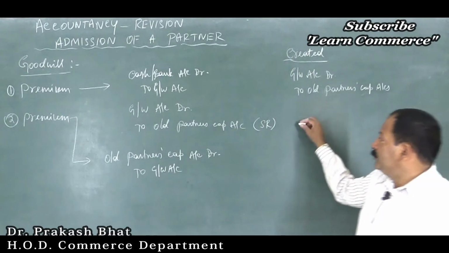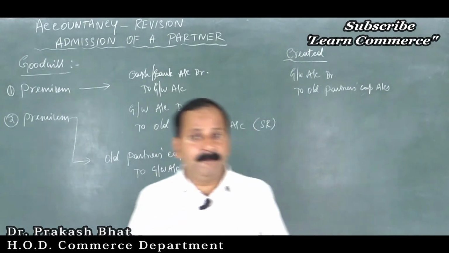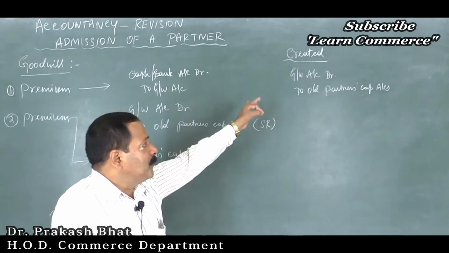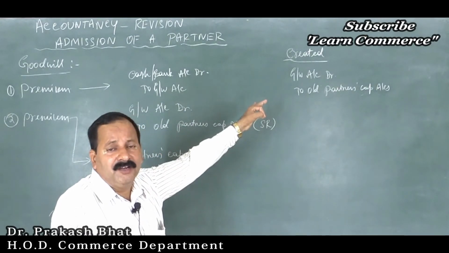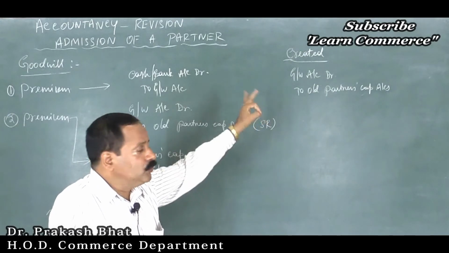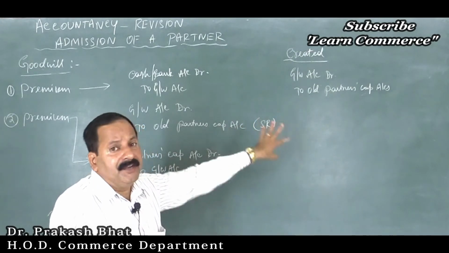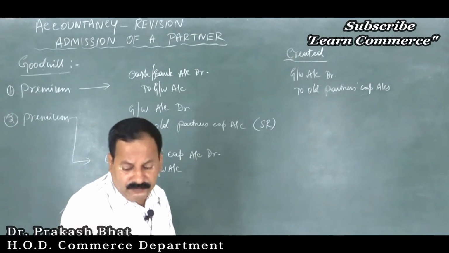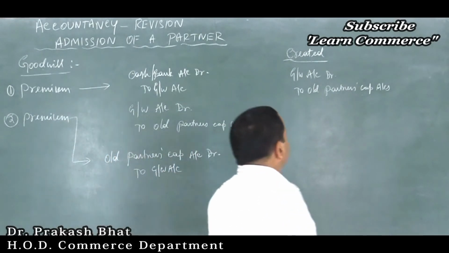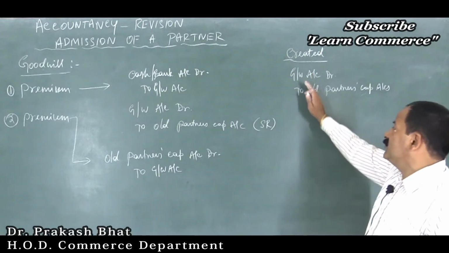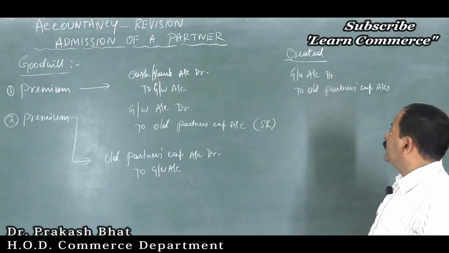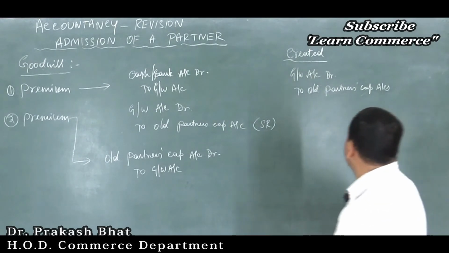Now, moving on to the last method of treatment of goodwill. The same entry you have to pass which we have passed under the third method. That is, goodwill is created and written off. Goodwill is created but written off. So when you create goodwill, the same entry you have to pass, that is goodwill account debit to old partners' capital account.